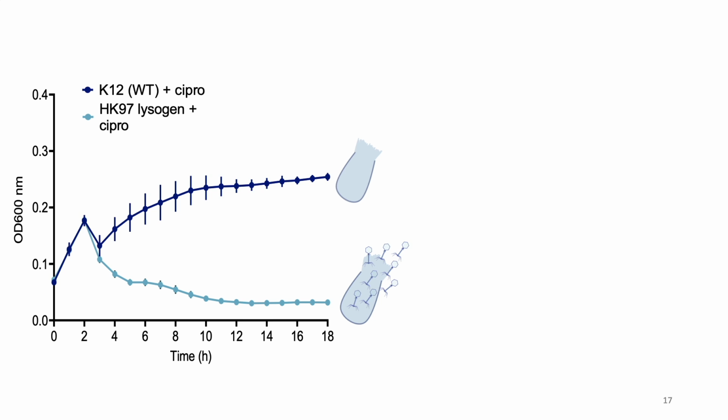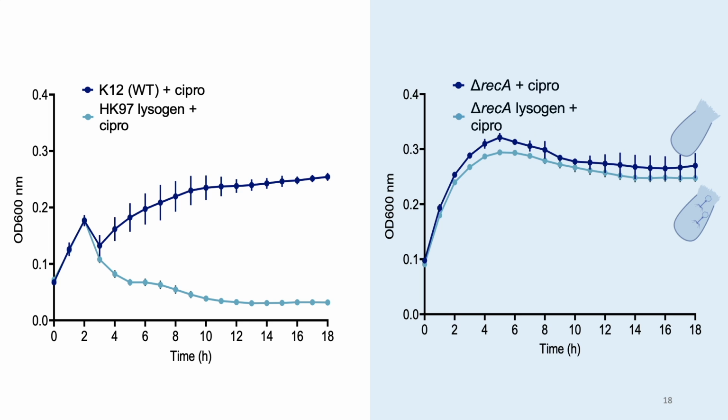This is the same growth curve seen earlier with wild-type and lysogen exposed to cipro. The crash in the lysogen model is due to the DNA-damaging antibiotic activating the SOS response, causing cell lysis and the release of phages. To explore compounds that behave independent of this pathway, we deleted the recA gene to create two new bacterial strains and expose them to cipro. And we do not see the same killing effect here since the SOS pathway could not be activated. Now, cells do die, and there are a few phages passively being released in the recA mutant lysogen, but there's no increase in phages, which is why we do not see a phage-mediated effect or a crash. We can now incorporate the recA-deleted strains into our high-throughput screen.